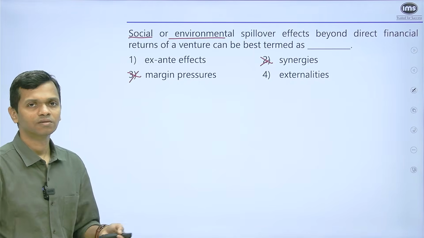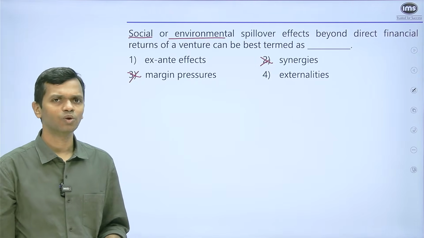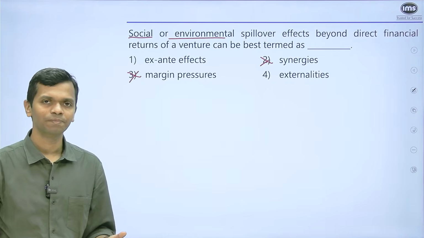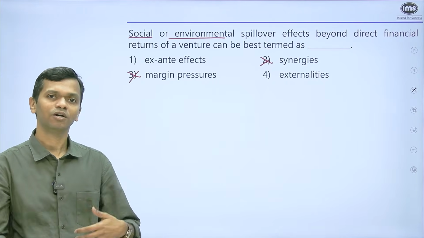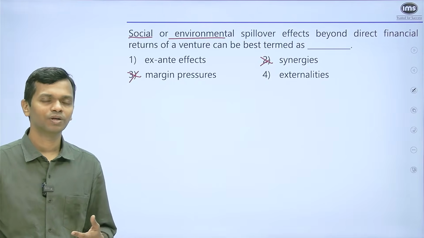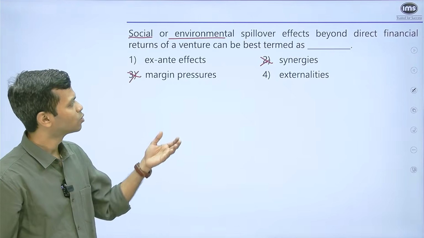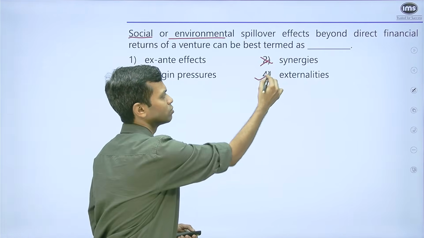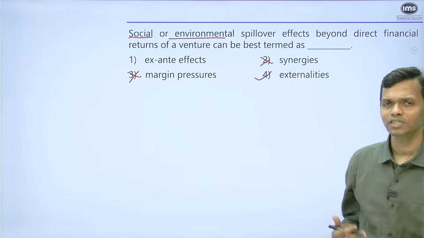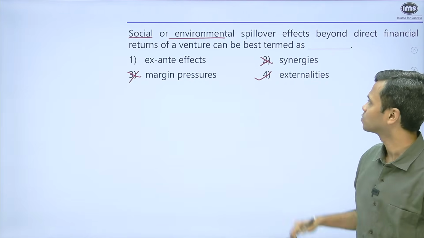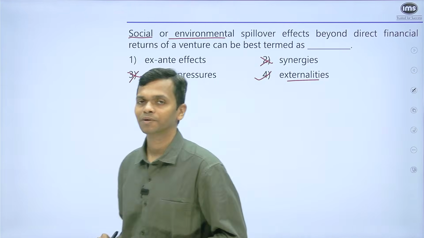But externalities, right? Something that is external to the business. When you look at a particular business, they might be doing a lot of great things and making profits. But because the fact that they run the business, maybe they are able to impact the community which is outside. They are able to create value for all of the users that they have. So all of that is external to this particular business, right? And that is why they're called externalities. Ex ante effects is again a completely different context. So the only option that fits here is externalities, and that's what you should have marked.